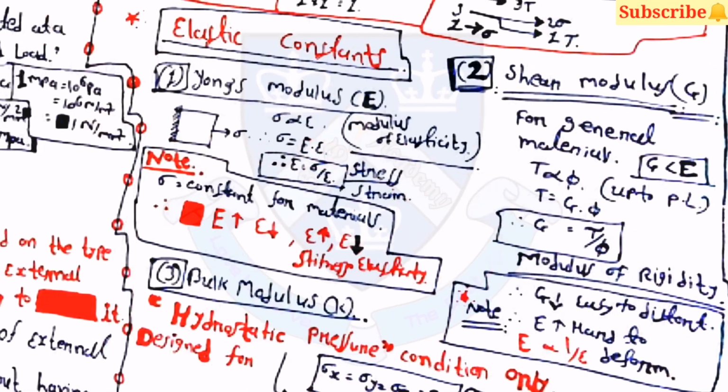And then the elastic constants. The first one is Young's modulus. E is equal to sigma by epsilon, which is equal to stress by strain. Note that for a given material, if E increases then epsilon will decrease. Then shear modulus G is equal to tau by phi. Shear modulus is also known as the modulus of rigidity.